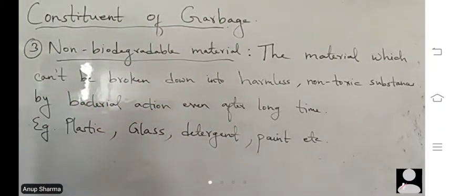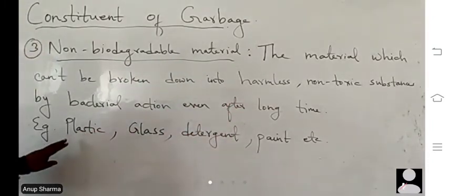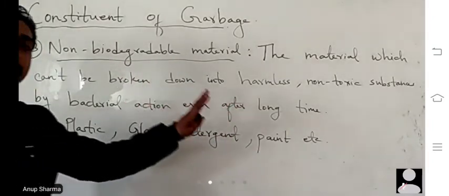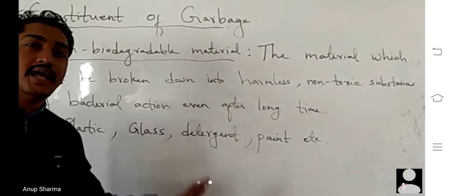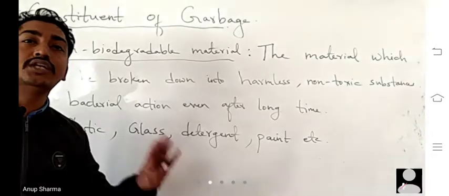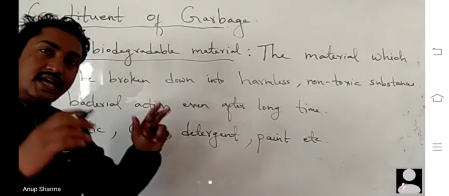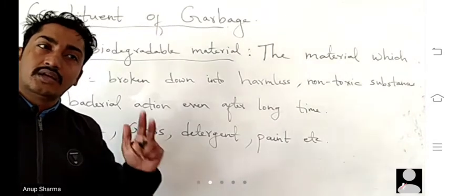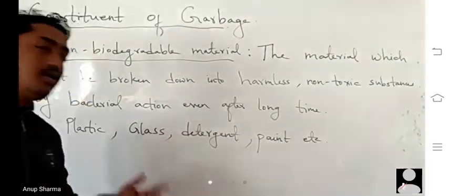So these things, plastic, glass, detergent, paints, they are non-decomposed. That means they don't decompose. They are non-biodegradable. So they will remain in the ground for a long period of time and cause harm to the environment. So instead of throwing plastic and glass, it can be given to where? Given to the kabadiwalas for recycling or for reuse.